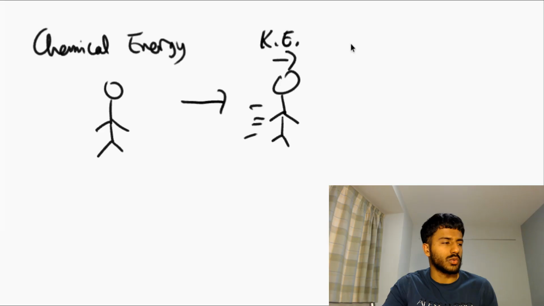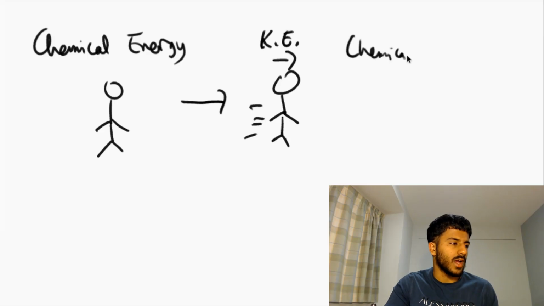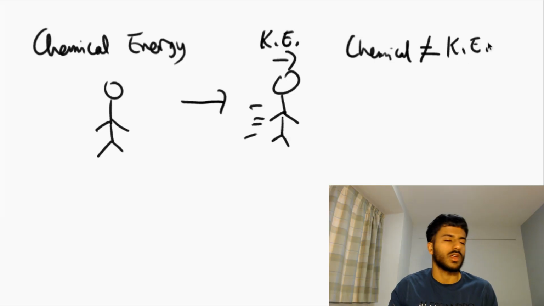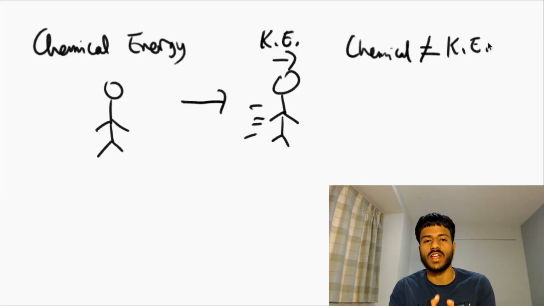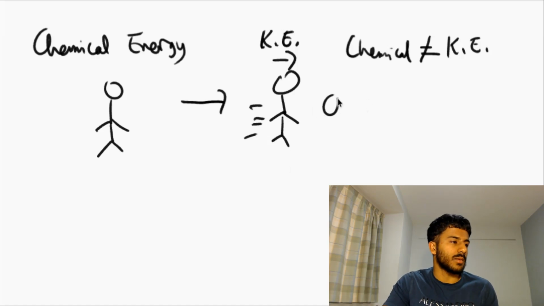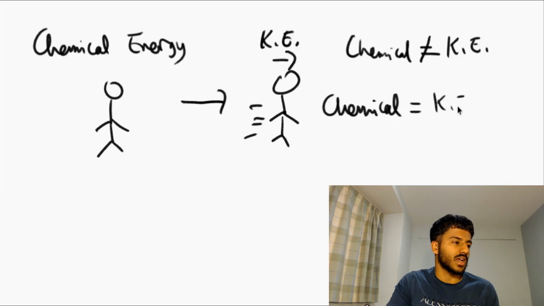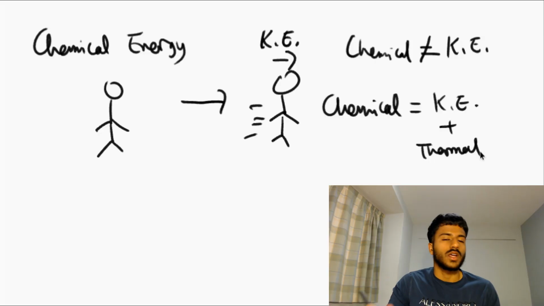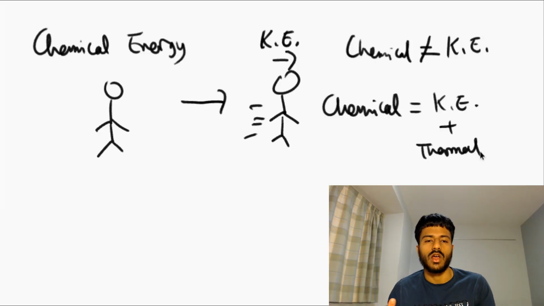If you were to work this out, you will notice that the chemical energy does not equal the kinetic energy. And this might seem that energy has been lost, but as we know, you cannot create or destroy energy. But what has in fact happened is the chemical energy has been transferred into kinetic energy plus thermal or heat energy because of the air particles that are hitting me.